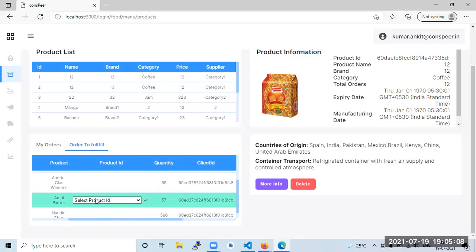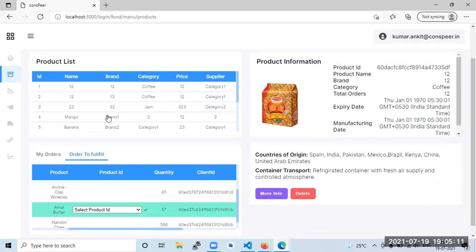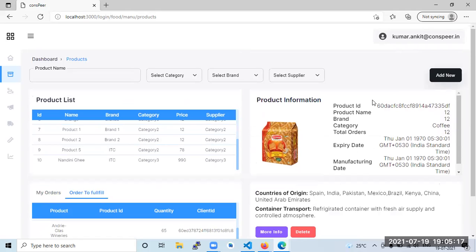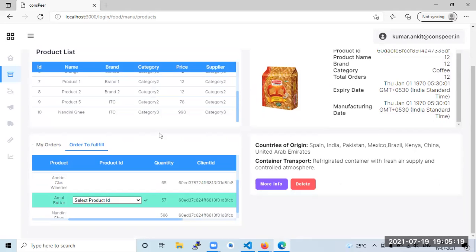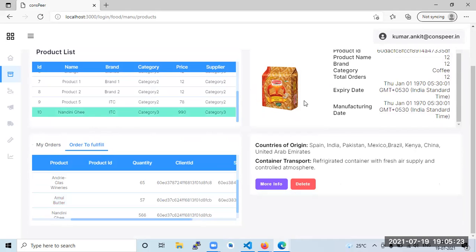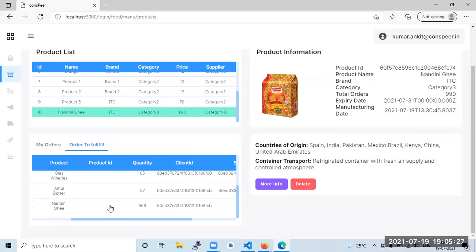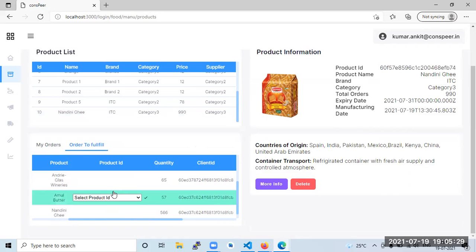Let's see, like Amul ghee is there. Let's consider Amul ghee is there. Nandini ghee, so he needs to add the product. Let's see, we are fulfilling that requirement from Nandini ghee only. So what is the ID of Nandini ghee? Let's see. So this is the ID of Nandini ghee.